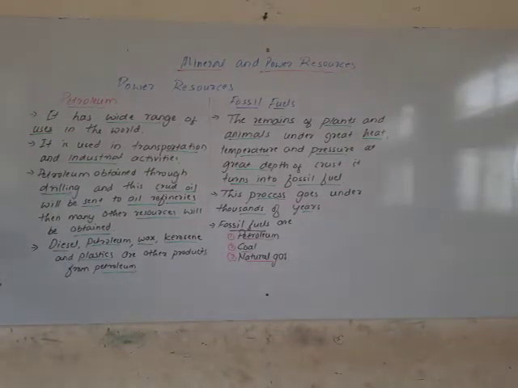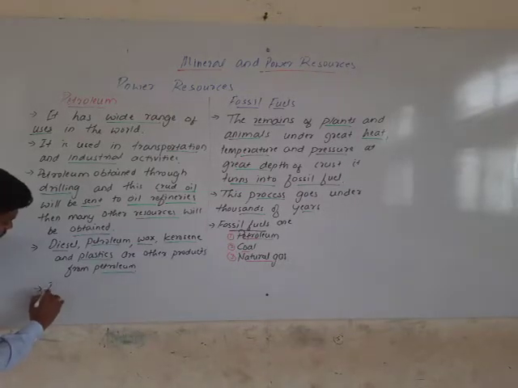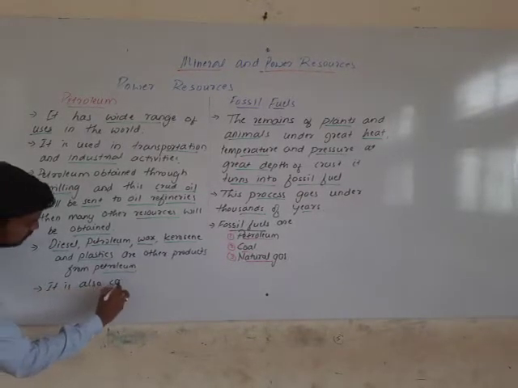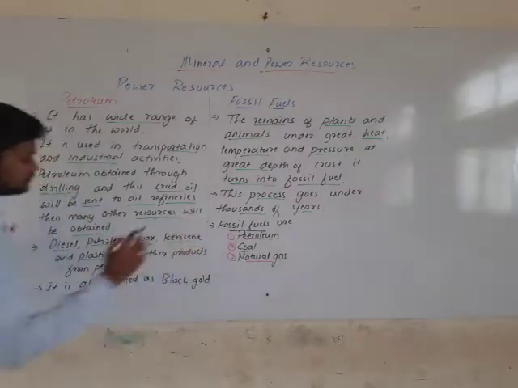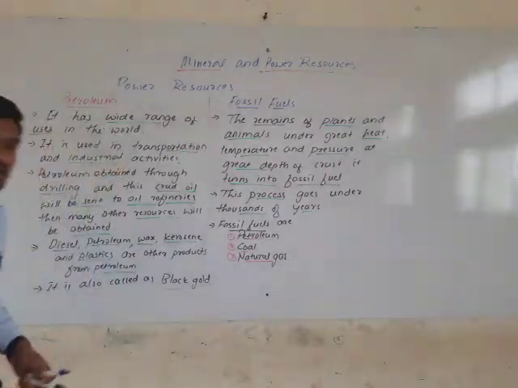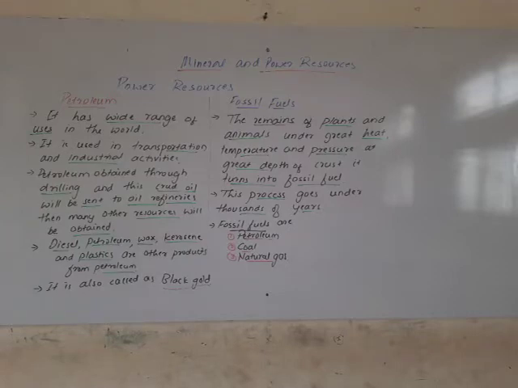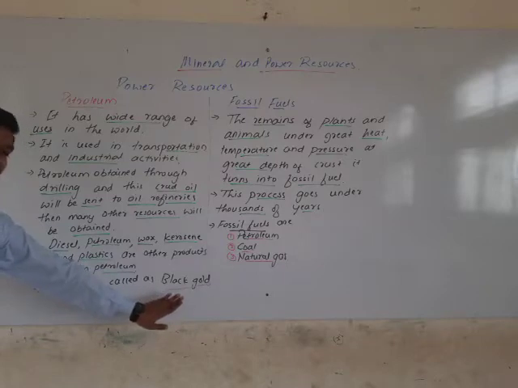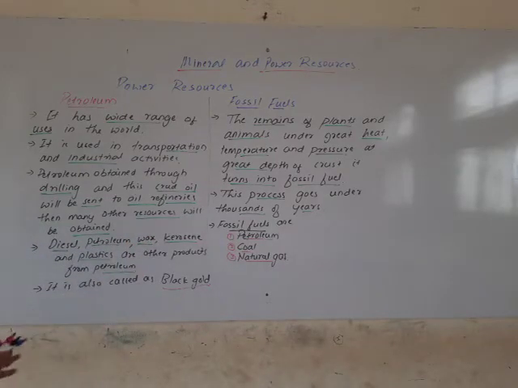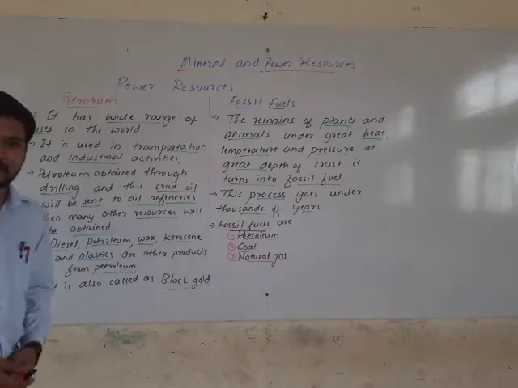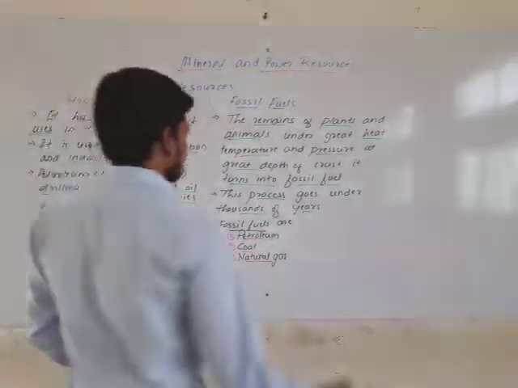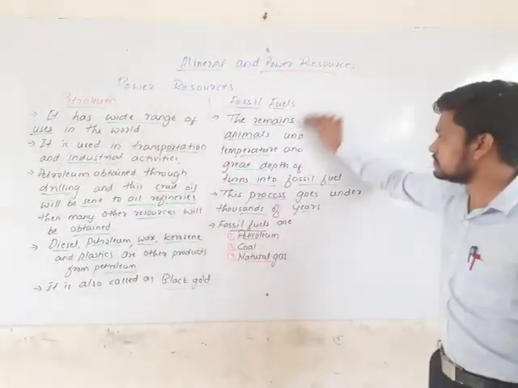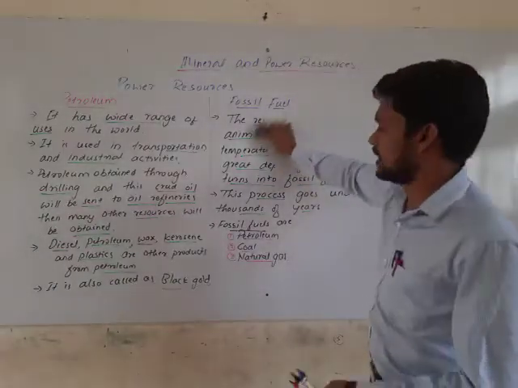Petroleum is also called black gold, because it has a high value in economic life. From petroleum many things are extracted: diesel, wax, kerosene, plastics. All these things have great value in society now, mainly in economic activity. That is why we call it black gold.